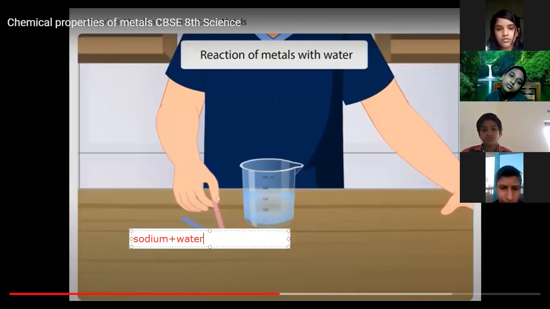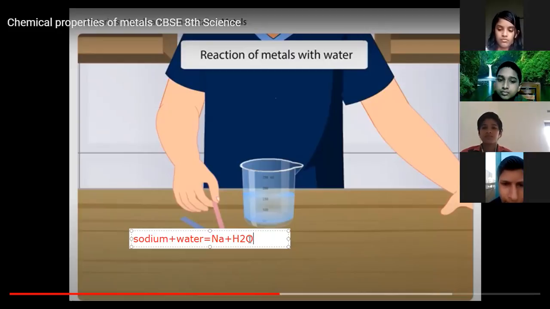Sodium plus water. The chemical formula of sodium is Na, and that of water is H2O. H2O means what? The chemical formula of water, which means water contains two hydrogen atoms and one oxygen atom. This two is for hydrogen. There are two hydrogen atoms and one oxygen atom which combine to form water.